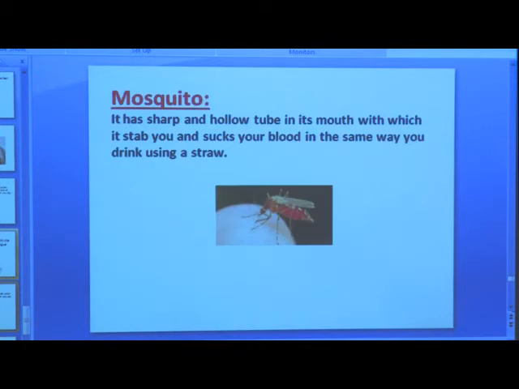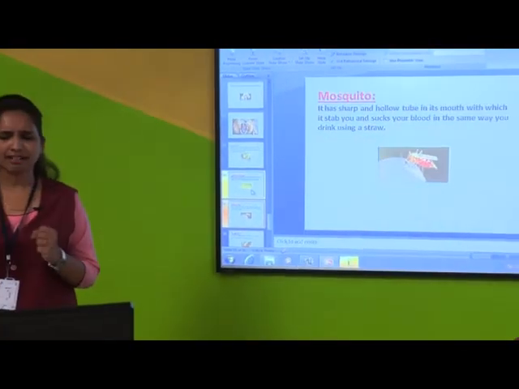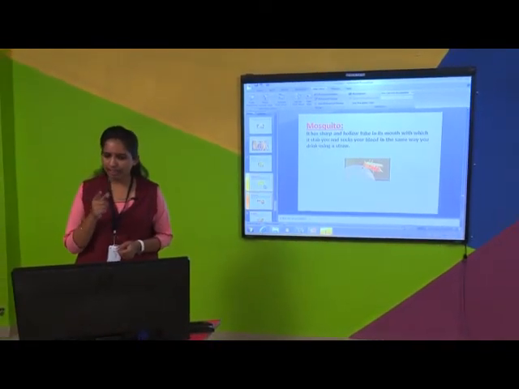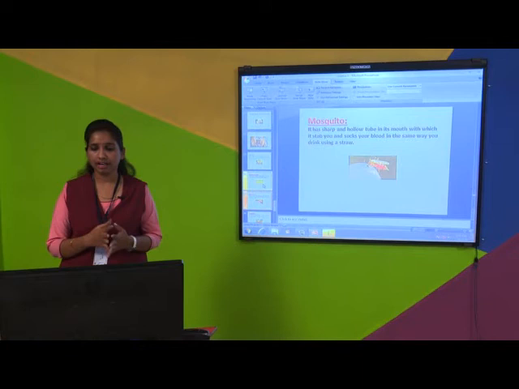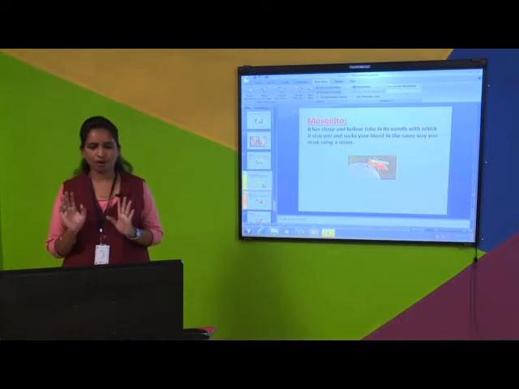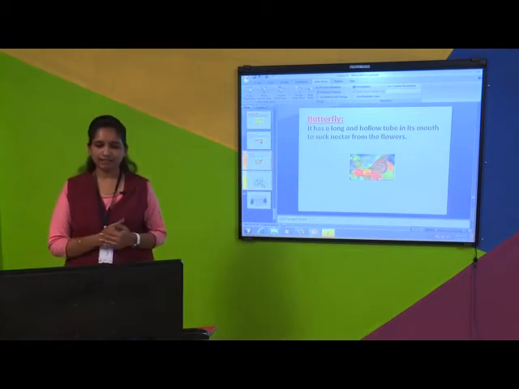Now I'll go to the next, that is mosquito. I hope everyone has seen mosquitoes at your home. So observe that mosquito has a sharp and hollow tube in its mouth, which helps it to stab you and suck your blood in the same way you drink using a straw. You can see what mosquito will do? Mosquito will suck our blood. How will they suck? In the same way that you drink using a straw. Understood about mosquito? Now we'll go to the next, that is butterfly.